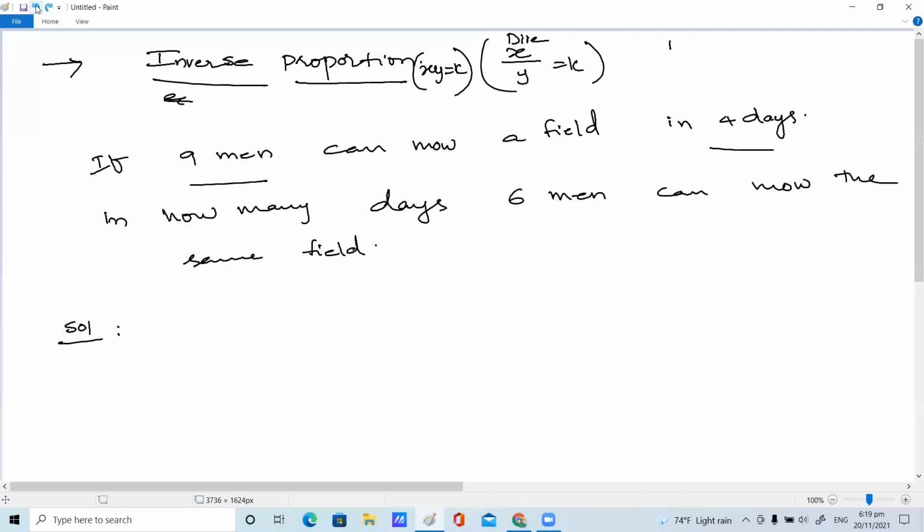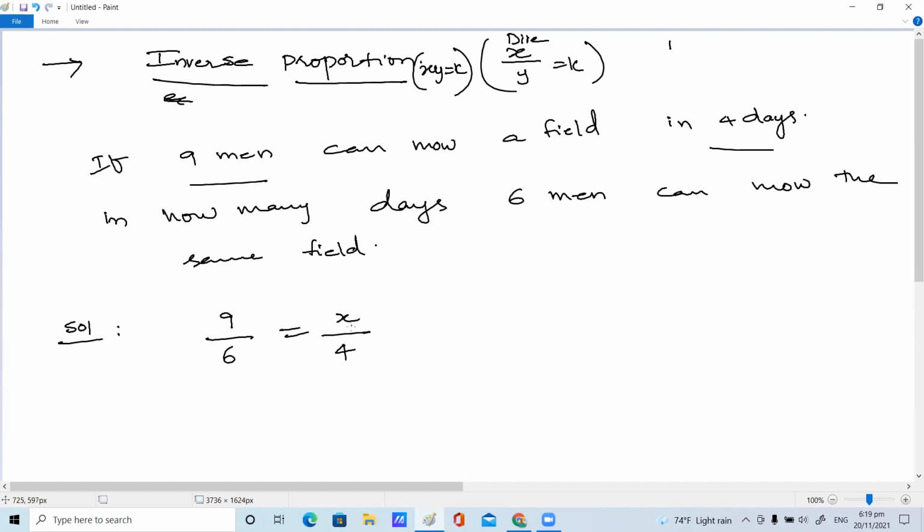Or else, how are we supposed to do, children? Directly, children, you frame an equation. So 9 people, 9 by 6 is equal to the unknown part, take it as some x.